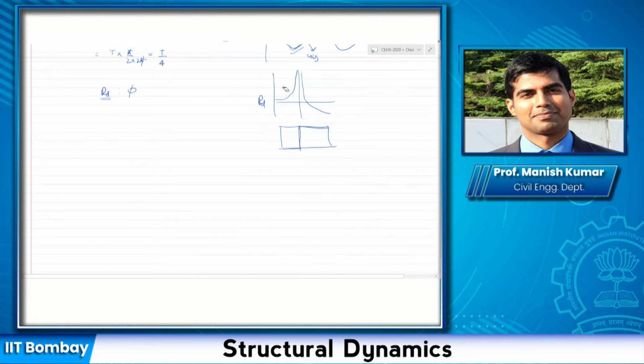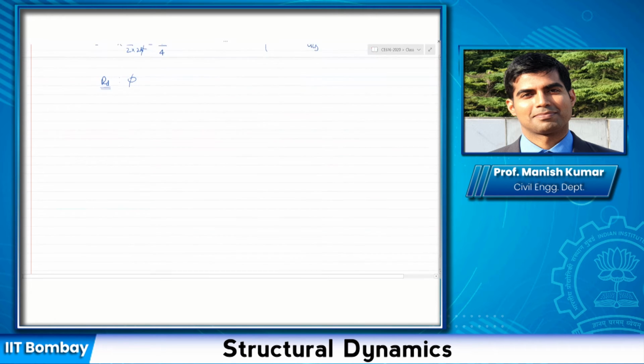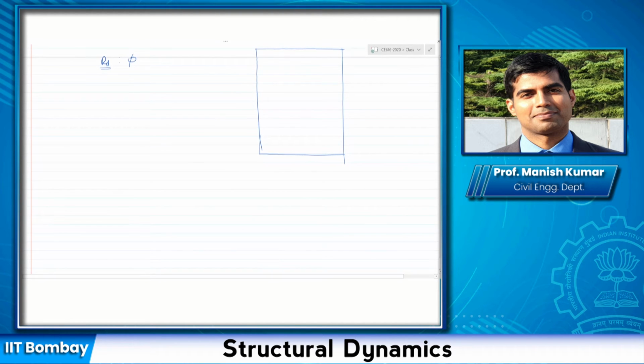Now let us do it for damped system. Let us see how it looks like. I'm again going to plot a similar graph. This is my RD, which I'm defining as peak dynamic displacement by peak static displacement. The frequency ratio is plotted on the horizontal axis.